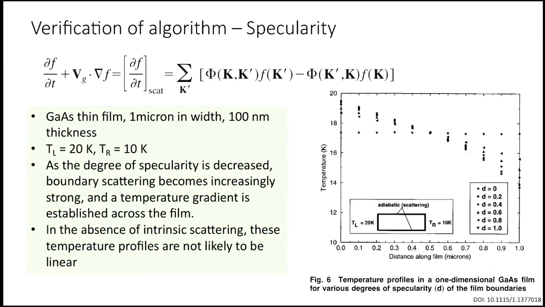Okay, so the next problem, I would again give you 5 minutes to think about it. It's not a very trivial problem. Again, what we are doing is an adiabatic boundary, so there is no resistance from the walls. Left boundary is at 20 Kelvin, right boundary is at 10 Kelvin.